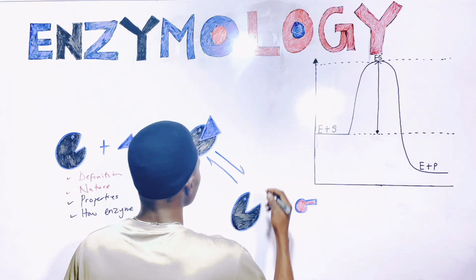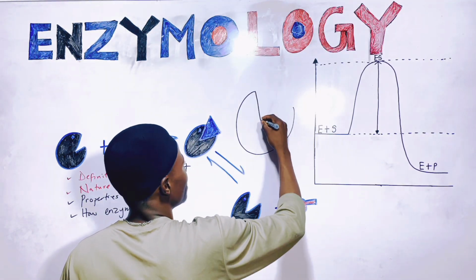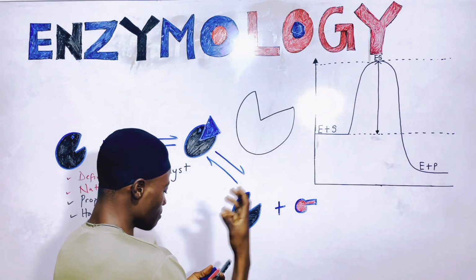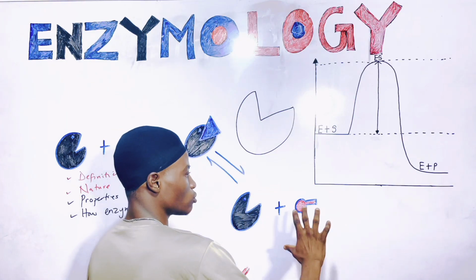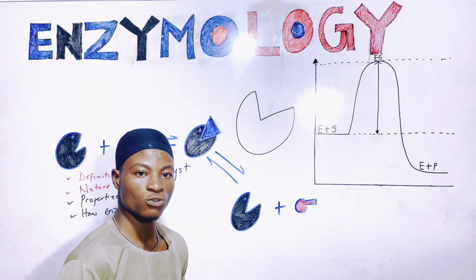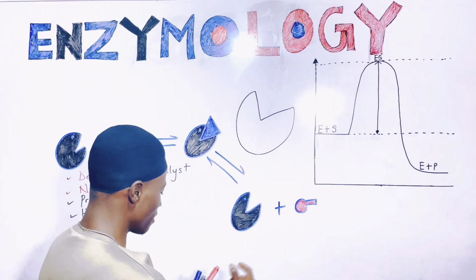Let's say I'm having an enzyme, right? And this is going to be my enzyme here. And as I said earlier, enzymes are protein in nature. That is, their structure is made up of protein. And we know that protein are biomolecules that are made up of amino acids that are joined together by peptide bond, right? Now let's come back here.